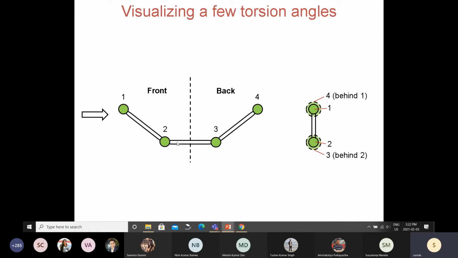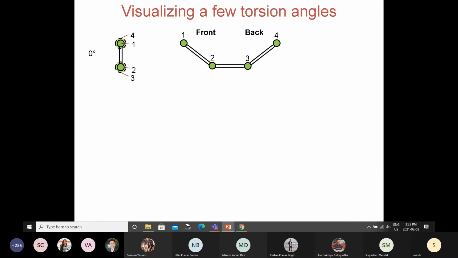So 3 is right behind 2 and 4 is right behind 1. I have shown 4 and 3 as dotted circles. This particular view is defined as the 0-degree angle. You can tell that 1 and 4 are on the same side of the central bond. So that's cis, and we define cis as 0 degrees.